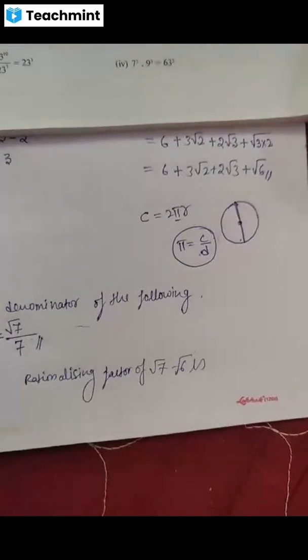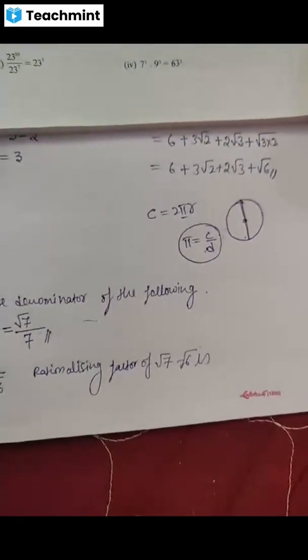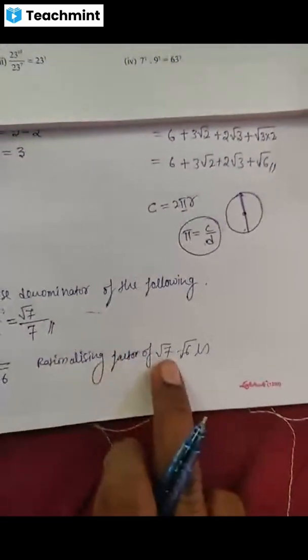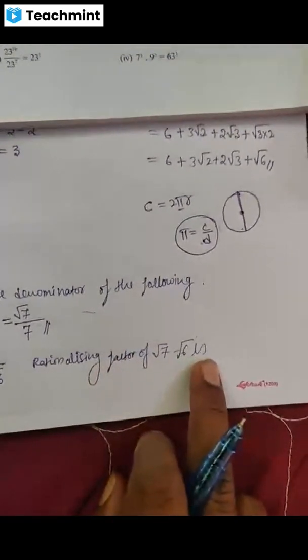Huh? Anyone there or not? Answer anything. Rationalizing factor of root 7 minus root 6 is what?